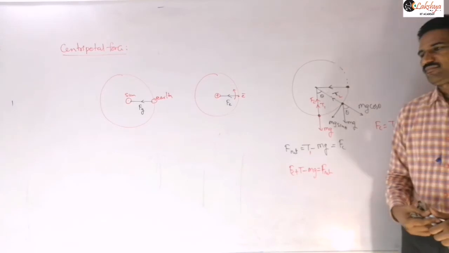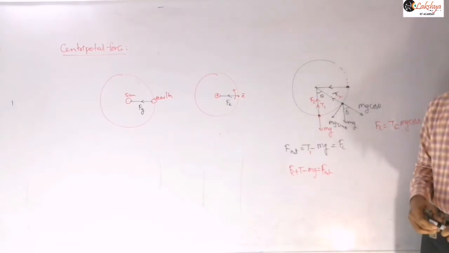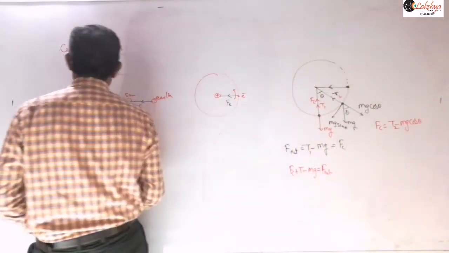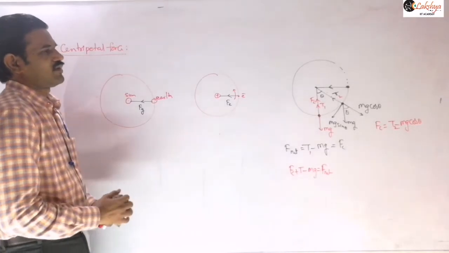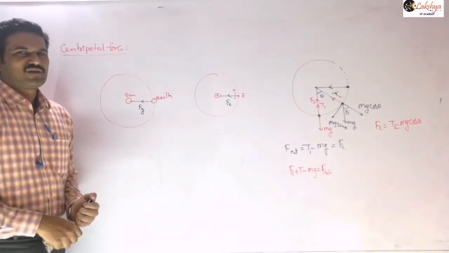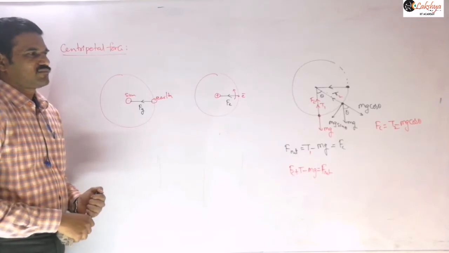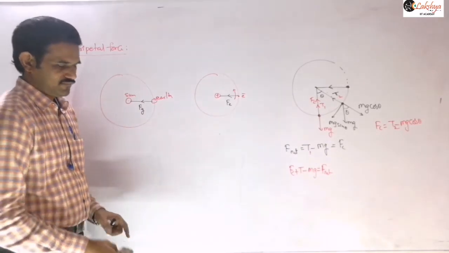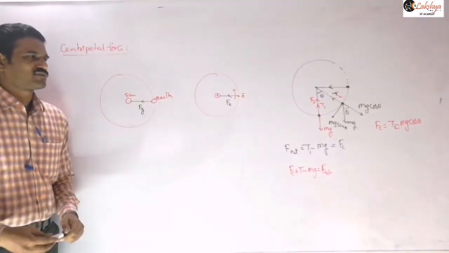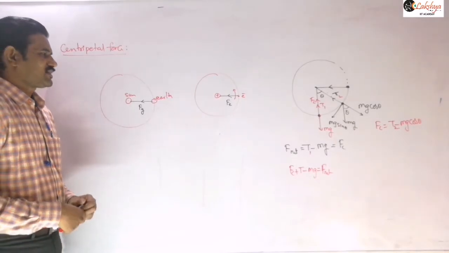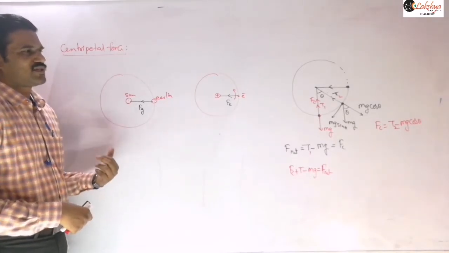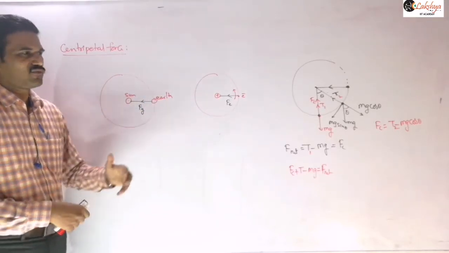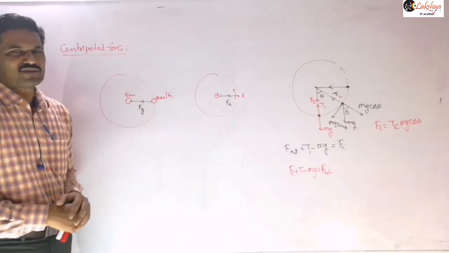So the net force which is directed towards the center and which is responsible for the circular motion is called centripetal force. Here I am saying that the net force is directed towards the center. That means if only one force is there, then that can be directly taken as the centripetal force. If two or more forces are there, then their resultant is said to be the centripetal force.